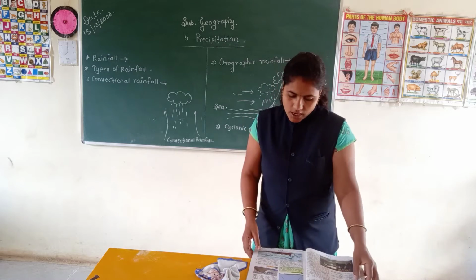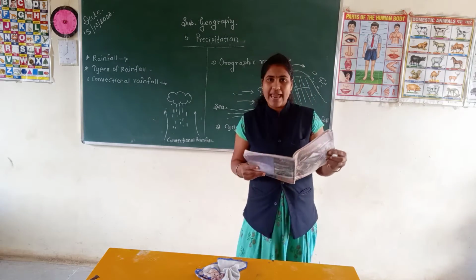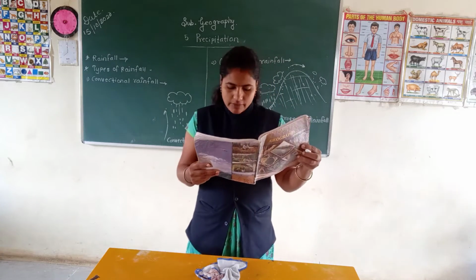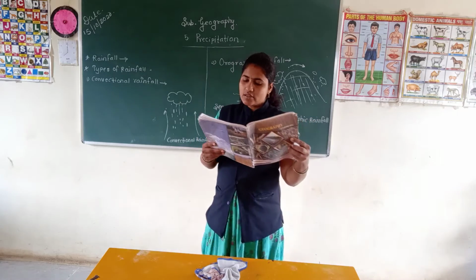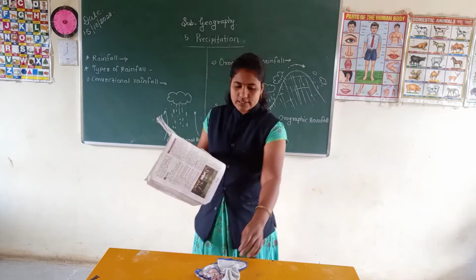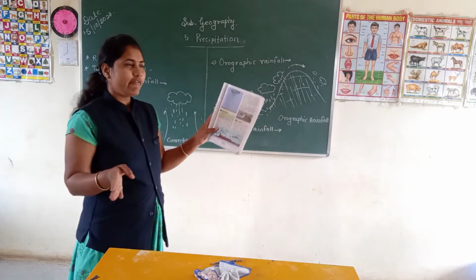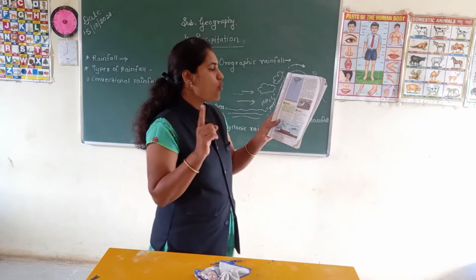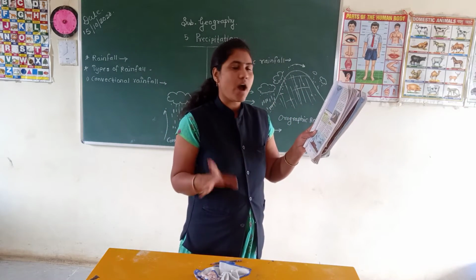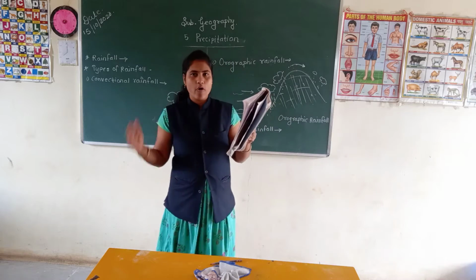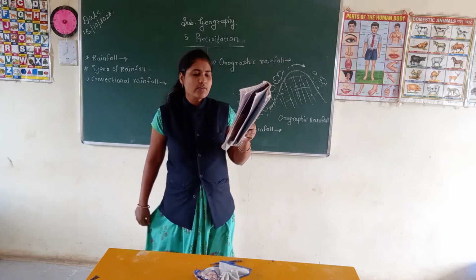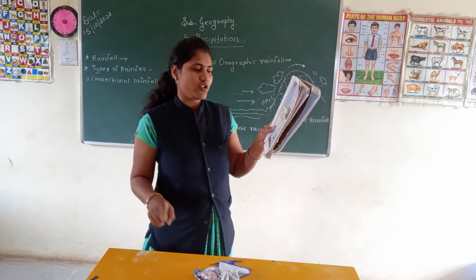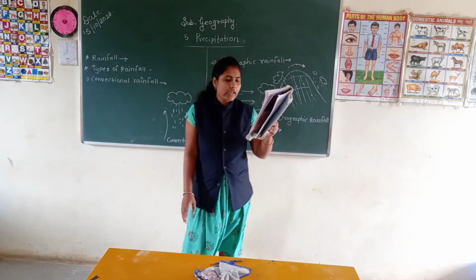Now see, students, here is one question: observe the horizontal profile of Maharashtra in figure 5.5 and answer the following questions. If you see the figure, at the lecture time I will explain that in detail. The first question: what type of rainfall occurs in Maharashtra? Which type, monsoon type of rainfall, is found in Maharashtra? Next, the second question: where will the rain shadow area lie in Maharashtra? Here the answer is that